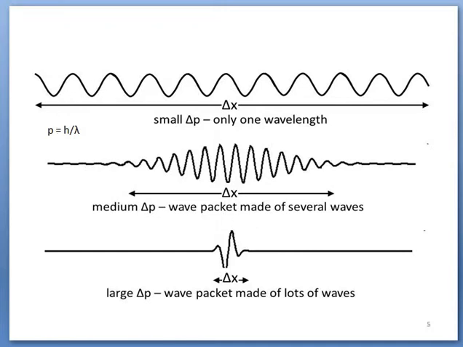So for the first one, the total length from one end to the other end is equal to delta x. It shows the uncertainty in the position. Means there is a probability for the particle to be found anywhere between these two points. It represents the uncertainty in position.